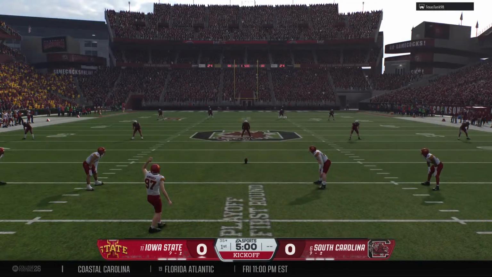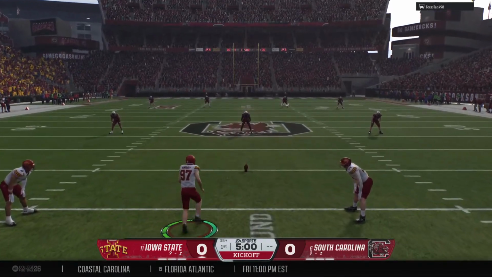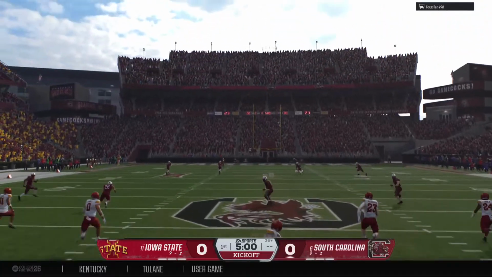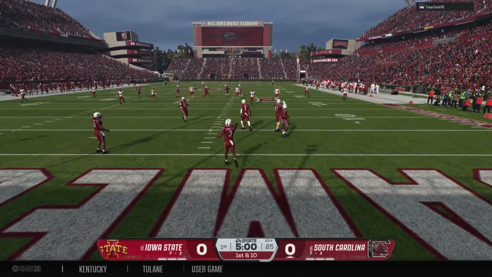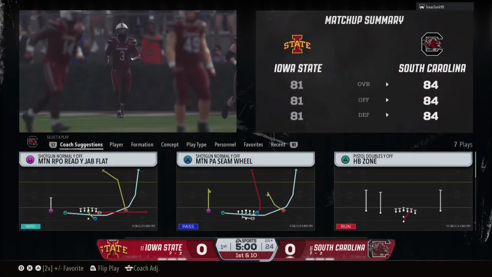Kickoff team is out there, and here we go. The college football playoff about to get underway. And he'll lead the kickoff right there. We'll start from the 25.